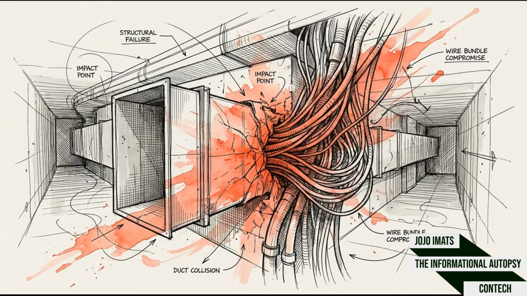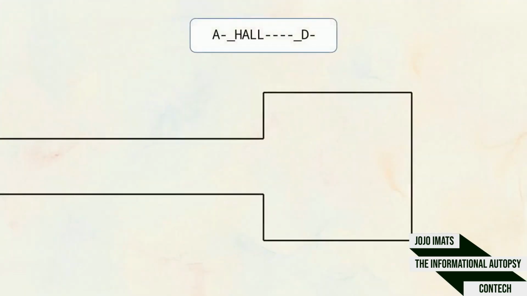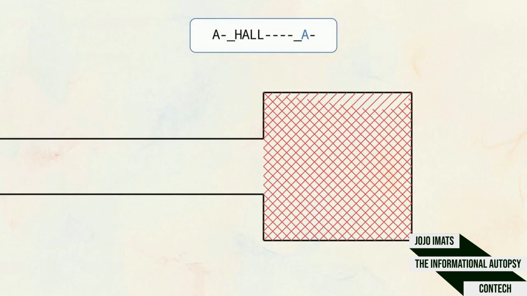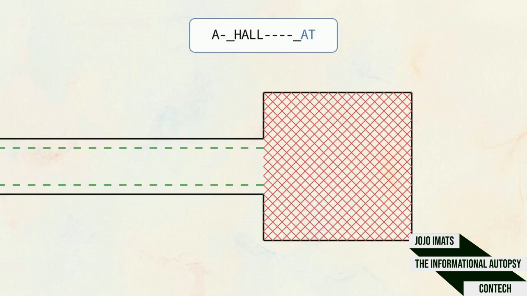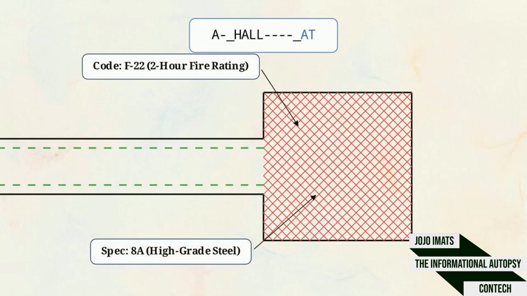Even with precise measurements, a raw layout is insufficient for complex multidisciplinary coordination. It doesn't tell a mechanic where a fire zone starts, or an electrician where an exclusion zone ends. When we swap the code to A for annotations, the layout floods with hidden spatial metadata. Crosshatching instantly maps out the restricted zones and the safe corridors. Add the T, or text code, and we uncover the explicit, non-graphic specifications required by law. Callouts demanding 2-hour fire ratings, or high-grade steel, point directly to those newly hatched zones.